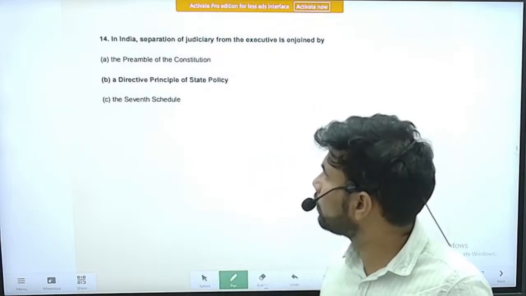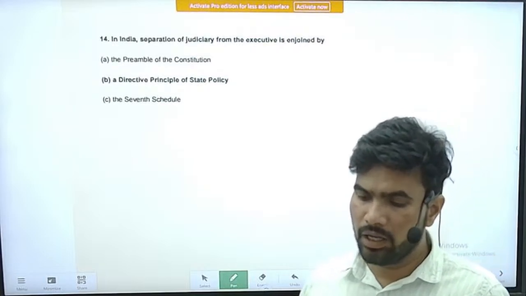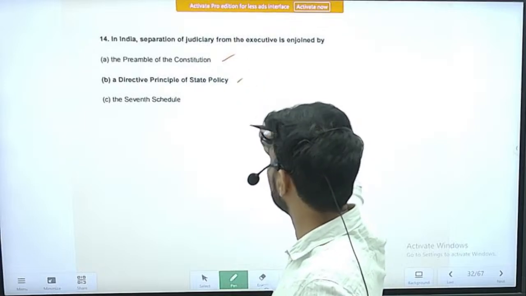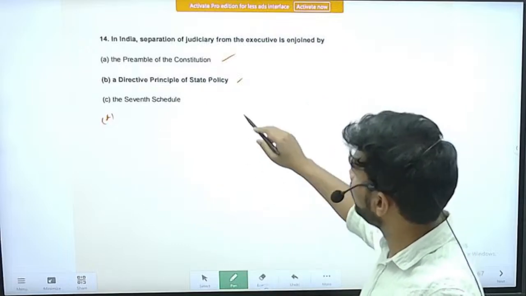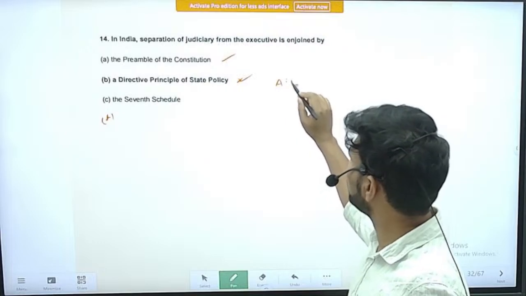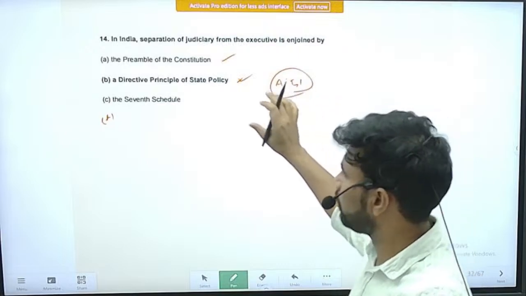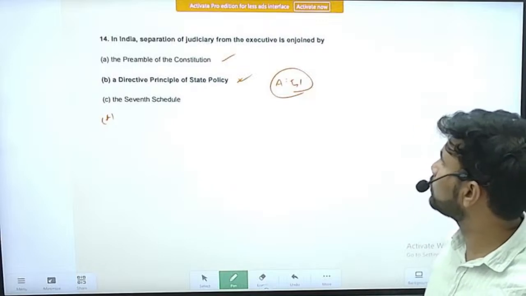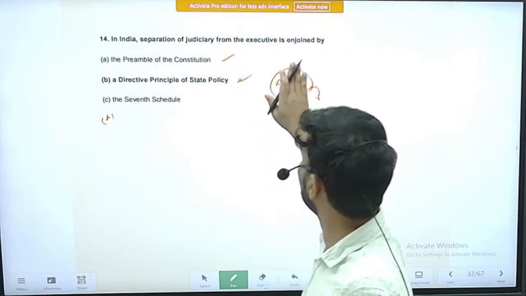The question is: in India, separation of judiciary from executive is enjoined by which of the below? Options are the Preamble of the Constitution, Directive Principles of State Policy, 7th Schedule, and another option is there, but unfortunately that is missing. So here, Directive Principles of State Policy, Article 51, I think. I am not exactly remembering the article. I'm sorry, it is not Article 51.